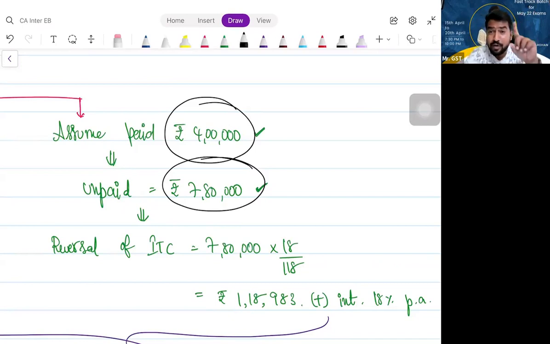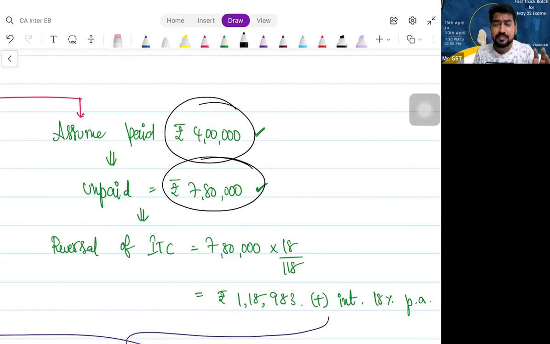Okay. Day 1, what happened? I avail ITC of 1,80,000. Day 181, what happened? I have reversed ITC of 1,18,983 along with interest. Day 240, I am paying you the balance amount. Now, can I take that ITC back? Yes, sir, we can re-avail that ITC. But don't ask me about the interest. Only the GST component you re-avail as ITC. Clear? And one more interesting thing is, for re-availing that ITC, there is no time limit at all.